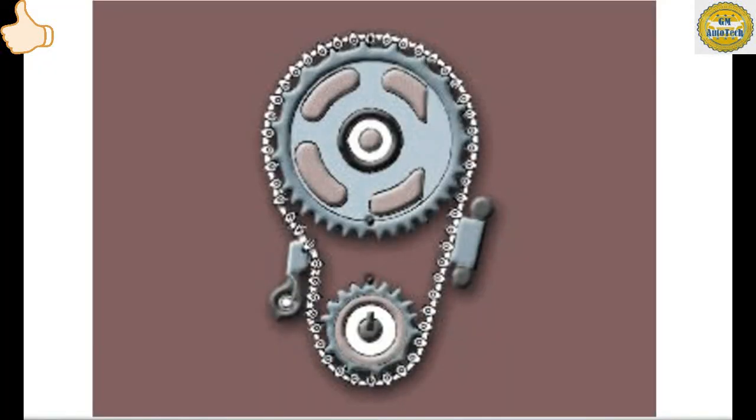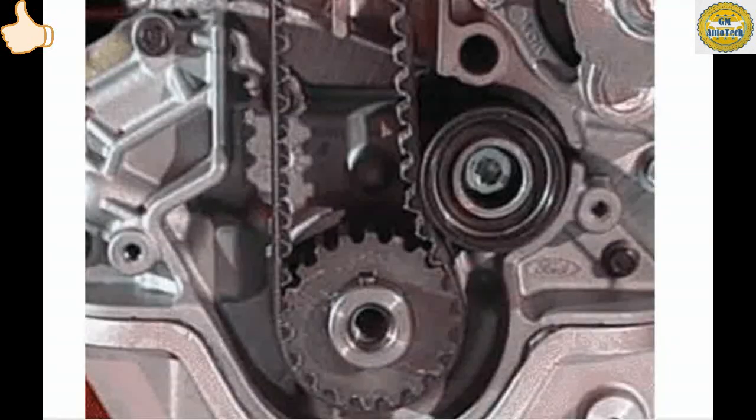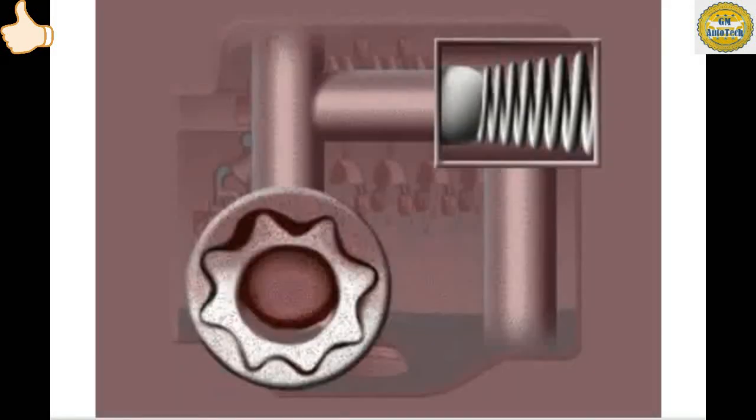A worn, stretched, or damaged timing belt or timing chain can cause drivability concerns due to valve timing problems. Broken timing gear teeth can cause drivability concerns due to engine timing problems. A seized timing belt idler pulley can damage the belt, resulting in drivability concerns. Excessive oil pressure due to a stuck closed relief valve or incorrect oil viscosity may pump up the lifters and hold the valves open. A ballooned oil filter is an indication of this condition.